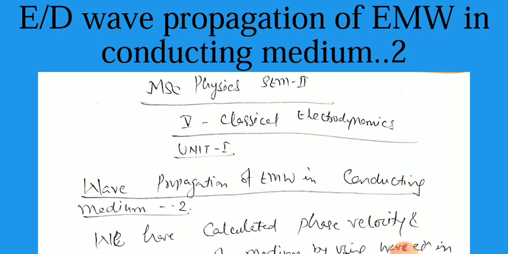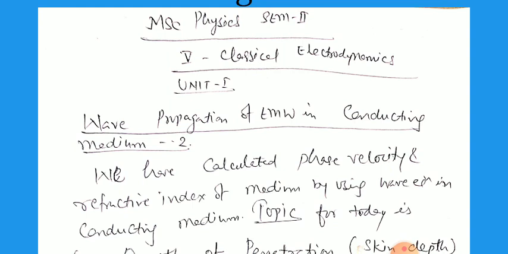Today we will discuss MSc Physics Semester 2nd, Paper 5th, Classical Electrodynamics and its Unit 1st. We will continue the topic, that is wave propagation of the electromagnetic wave in conducting medium. Yesterday we calculated the phase velocity and refractive index of the medium by using the wave equation in a conducting medium or the dissipative medium.